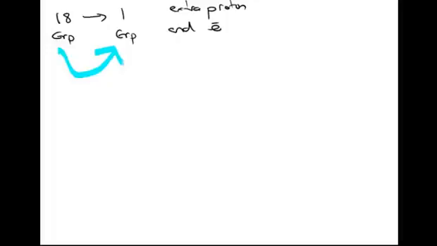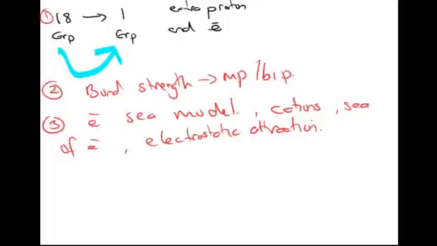Now if we get back to the electron sea model, so that's next. When we look at the model, we have this electron sea model where cations are surrounded by a sea of electrons. There's electrostatic attraction. This is a very strong attraction. It's a metallic bond, and it takes a lot of energy to break this bond.